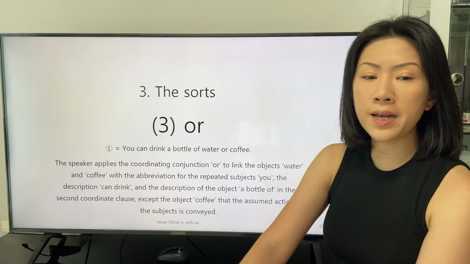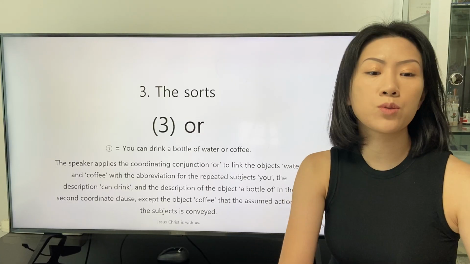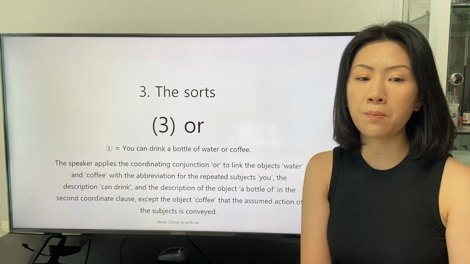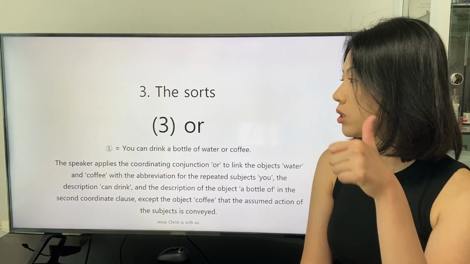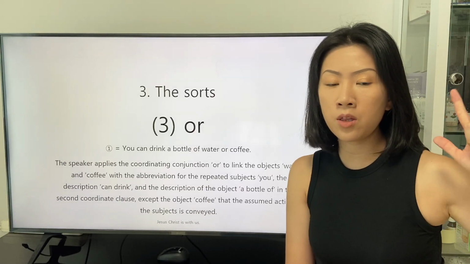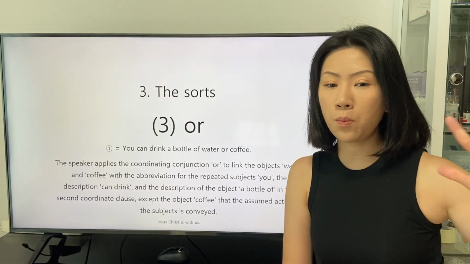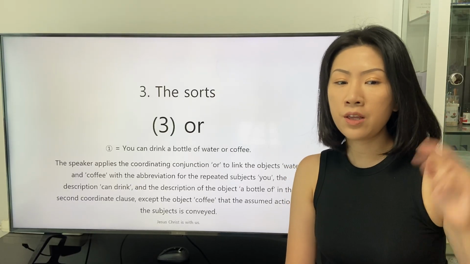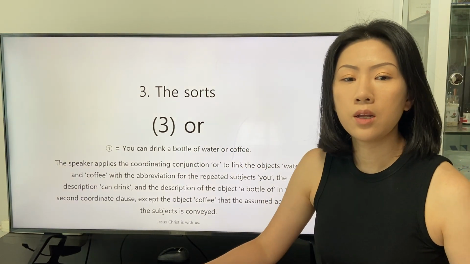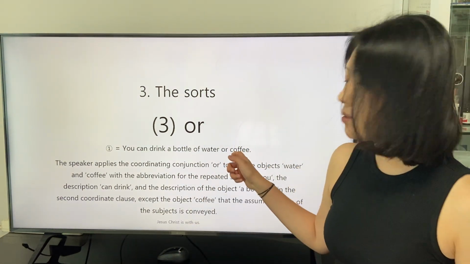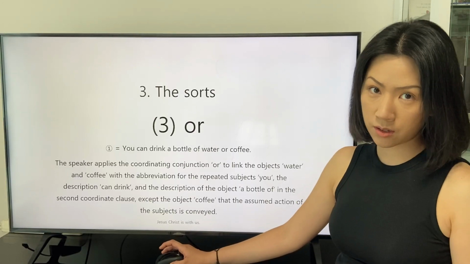The speaker applies the coordinating conjunction or to link the objects water and coffee, with the abbreviation for the repeated subject you, the description can drink, and the description of the object a bottle of in the second coordinate clause, except the object coffee, so that the assumed action of the subject is conveyed.